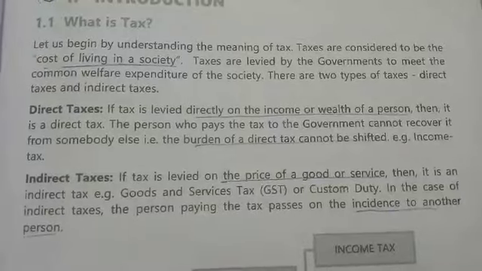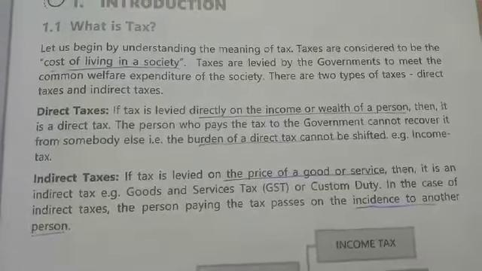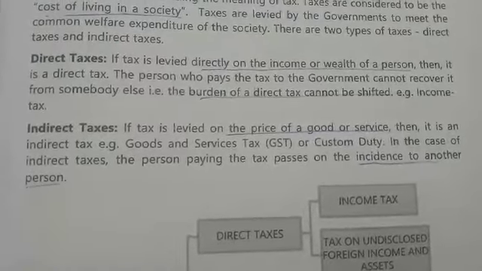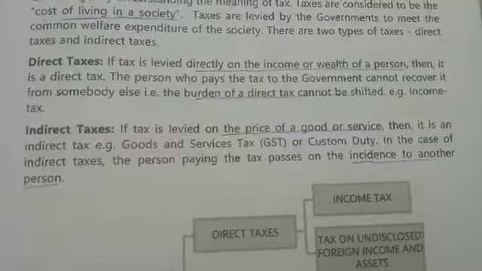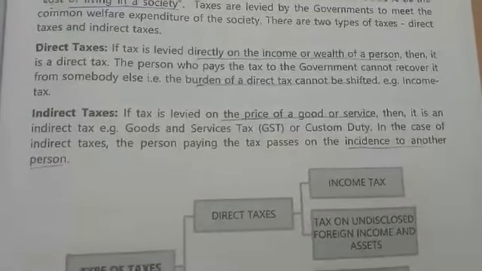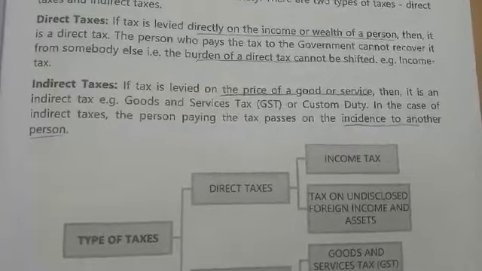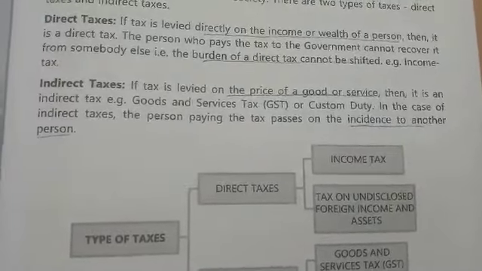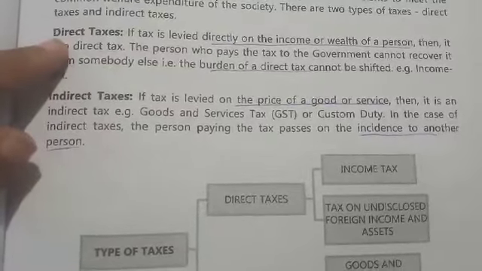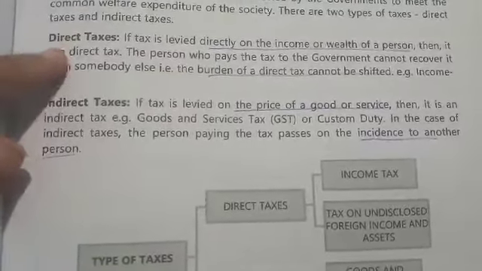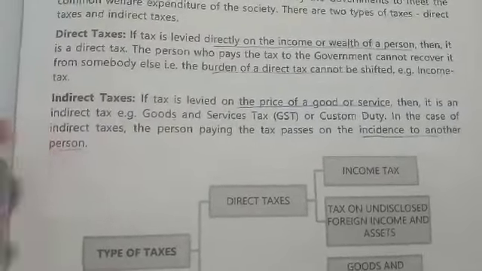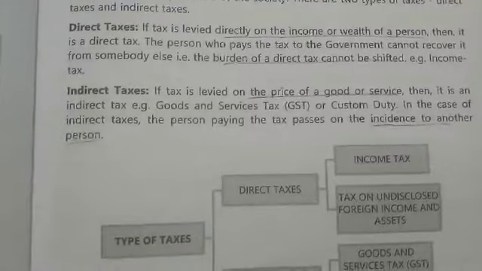So what is tax? Tax is considered as a cost of living in a society. Now direct tax. If the tax is levied directly on the income or wealth of a person, then it is called direct tax. If the tax is levied on the price of the good or service, then it is indirect tax. In the normal sense, in direct tax, the incidence and impact are on the same person. But in indirect tax, the incidence and impact are on different persons.